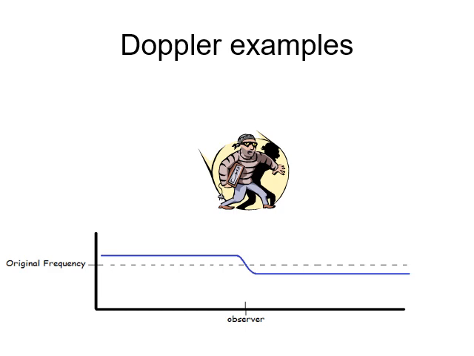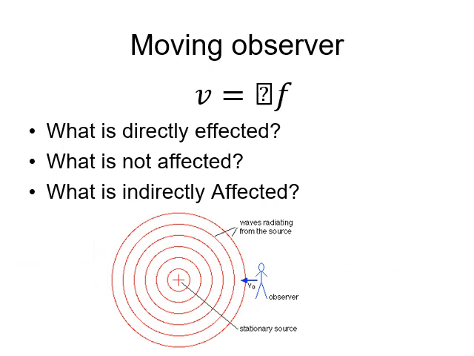Sure, the siren gets louder because it's getting closer to you, but the Doppler effect is the fact that the pitch itself is higher when moving towards you. And it doesn't matter how close it is. As long as it's moving towards you, it's the same higher pitch. And as soon as it passes you, it's the same lower pitch. That's the Doppler effect.